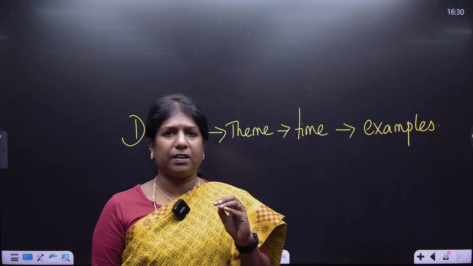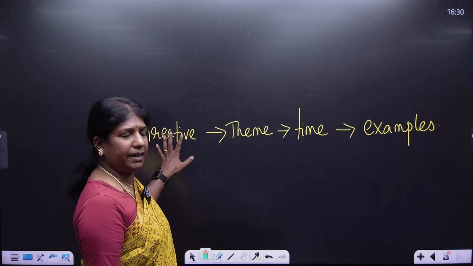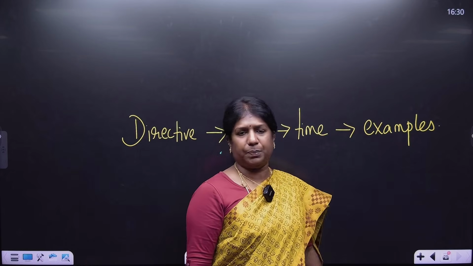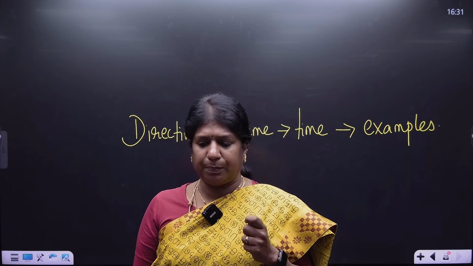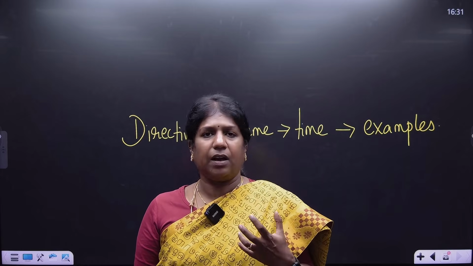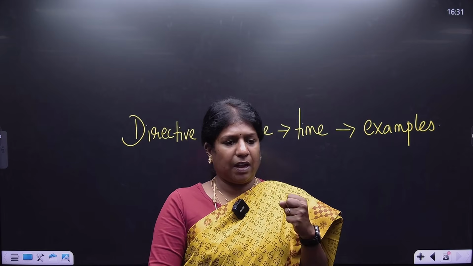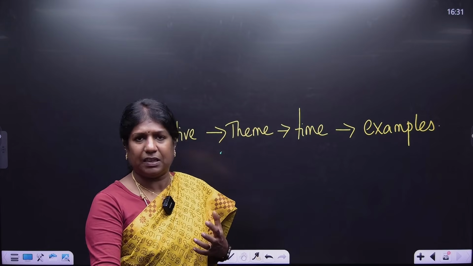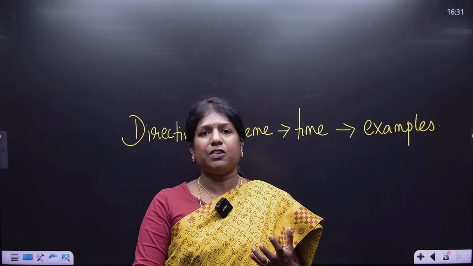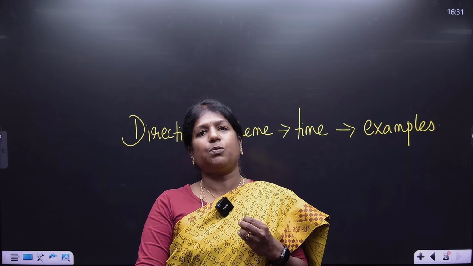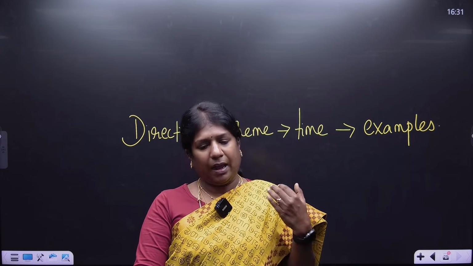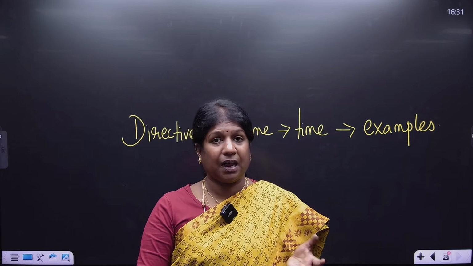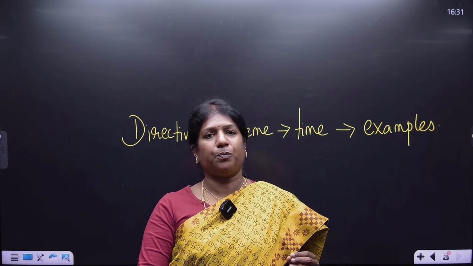So the simple tool to understand history optional is: hold the directive, pick the theme, go with the time frame and give examples, plenty of examples. Examples elevate your answer and make it very strong because you are hitting on examples everywhere. If you follow these points I have told you, understanding history optional will be easier. These are the small tricks a student should understand. Once you keep these in mind, go on with the syllabus and start studying with the class notes and the prescribed textbook, I think UPSC history optional is all yours.